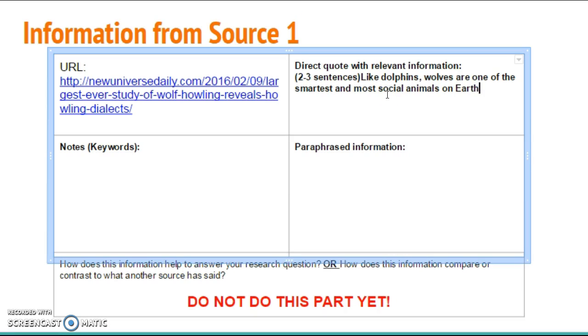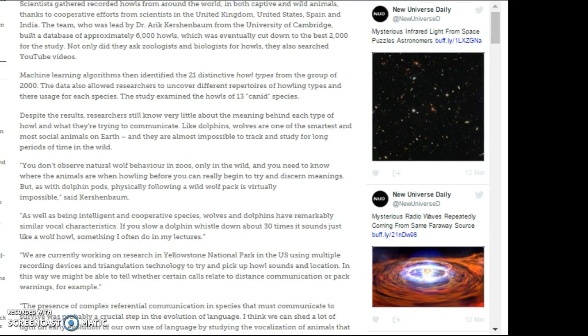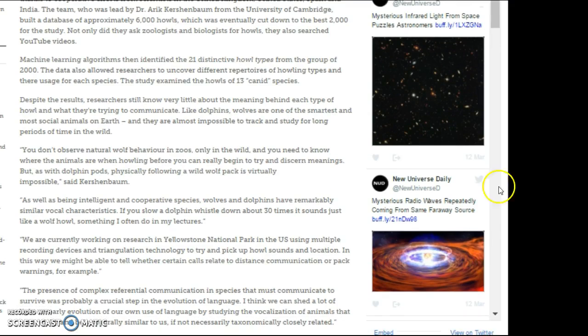Okay. Let's go back over, and if I scroll down to the fifth paragraph, right down here, it's quoted and it says, as well as being intelligent and cooperative species, wolves and dolphins have remarkably similar vocal characteristics.